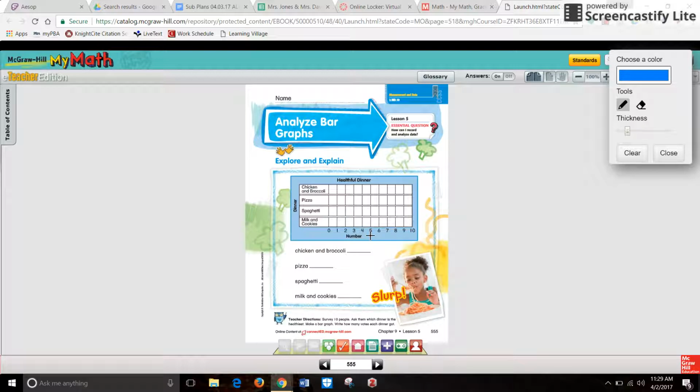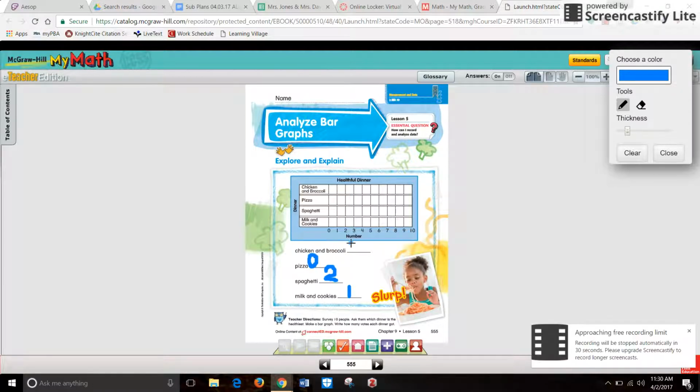So for a healthy dinner, which option is the best? A healthy dinner: chicken and broccoli, pizza, spaghetti, milk and cookies. We're still only going to have 10 people altogether that are going to pick. One person said it was milk and cookies. They did not participate in our Being Healthy PBL unit. 2 people said it was spaghetti. Nobody said pizza. And 7 people said chicken and broccoli.